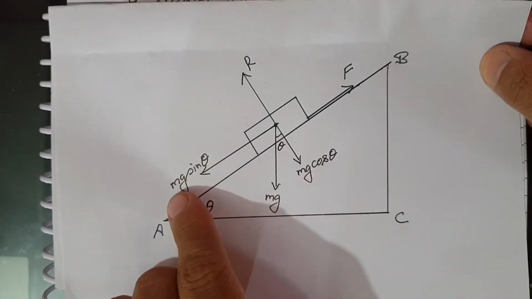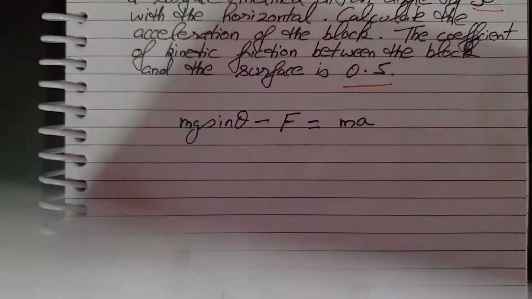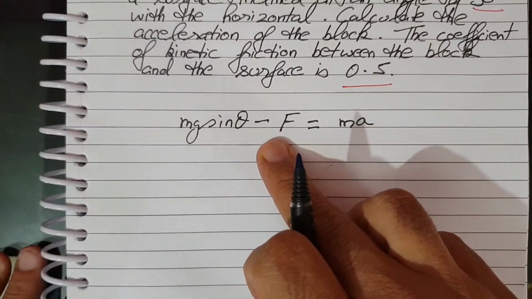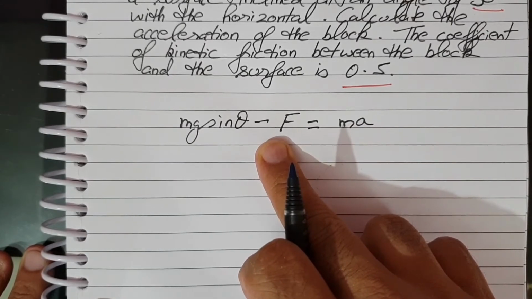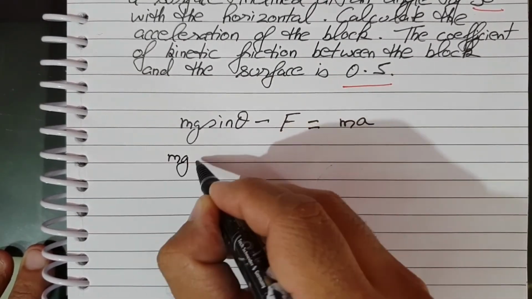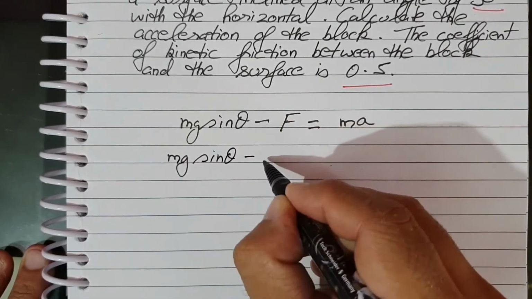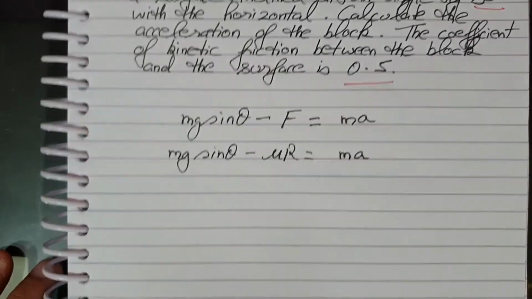F is the force of friction. Now we know that f is mu R, the force of friction. So mg sin theta minus mu R equals ma.